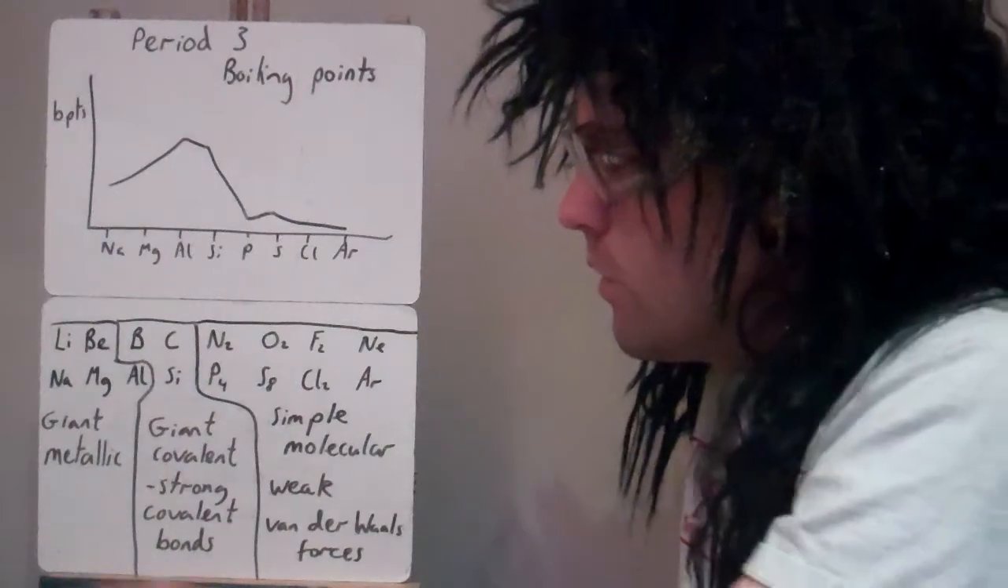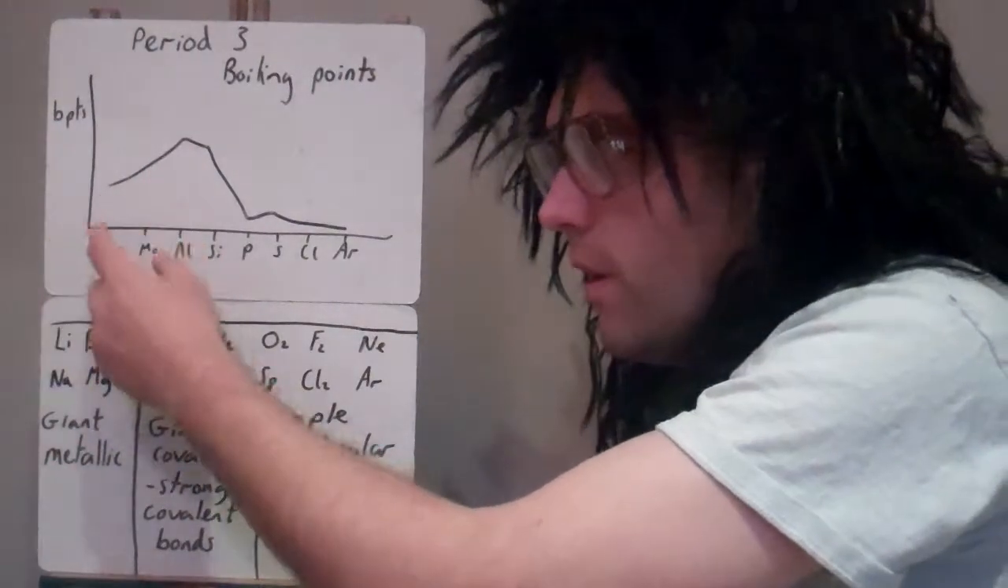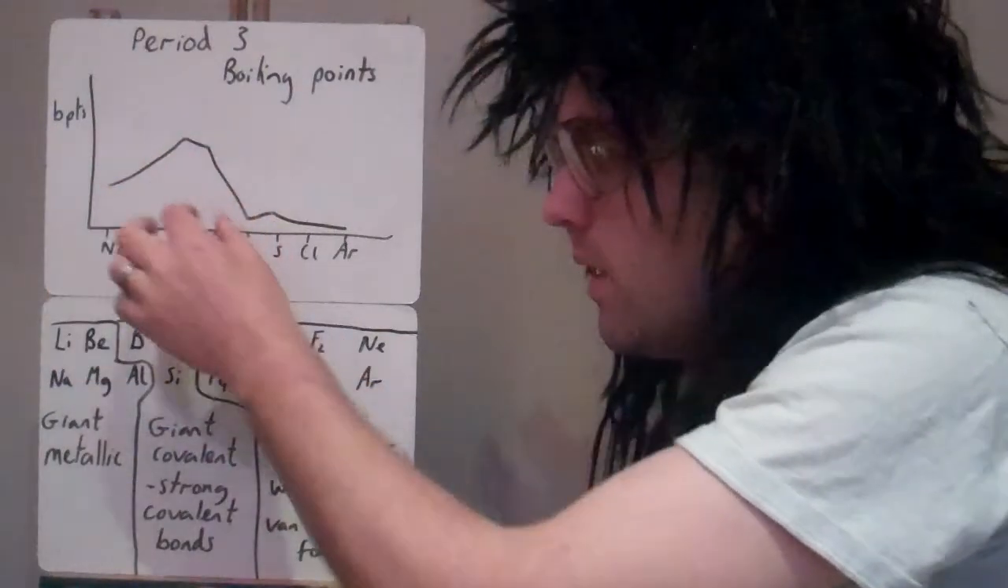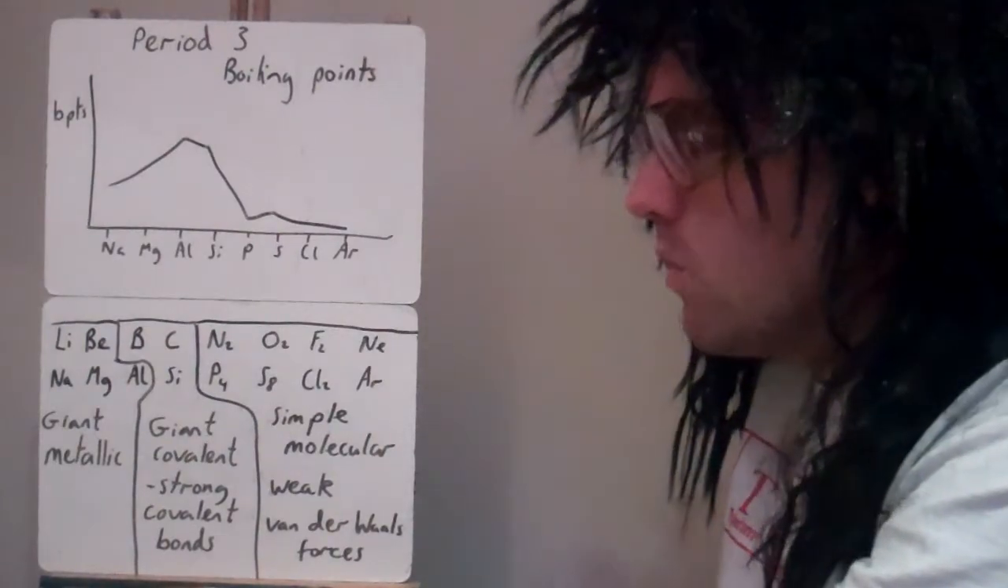Okay? So 1 to 4 start off fairly high, increasing to high up here. And there was a dramatic drop from 5, 6, 7 to 8. Okay? So why is that?